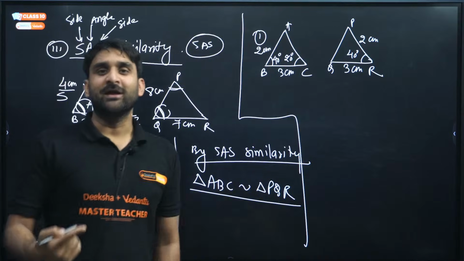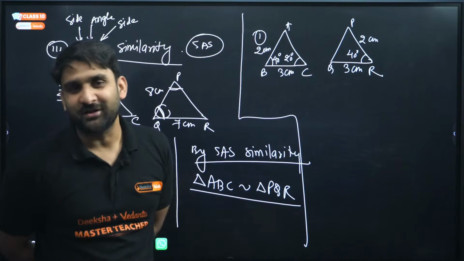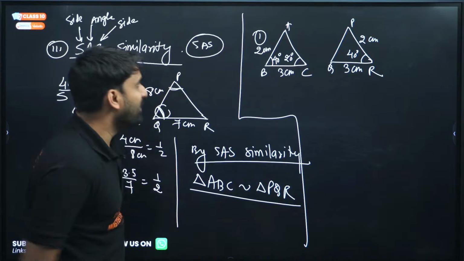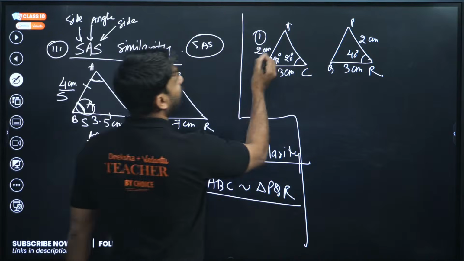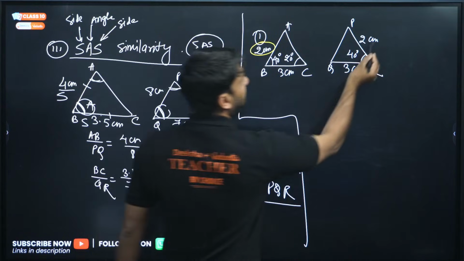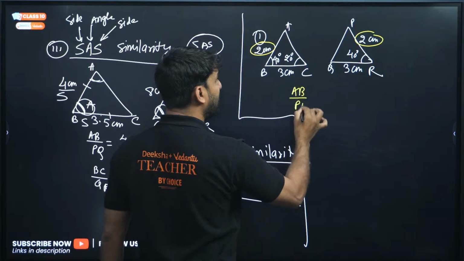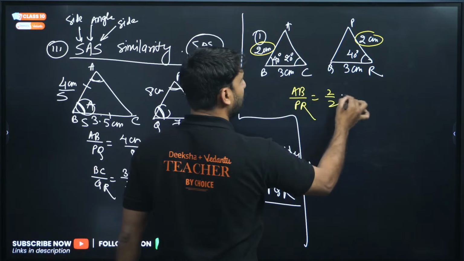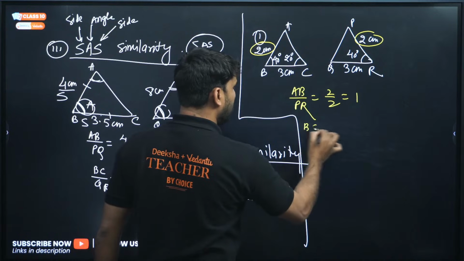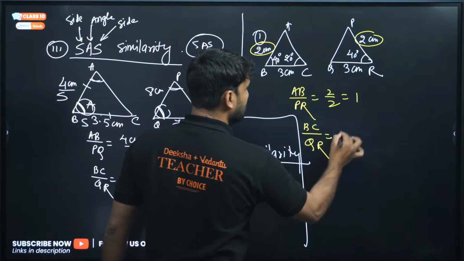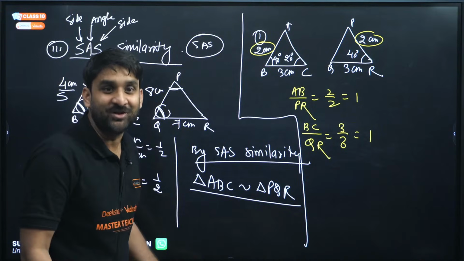So, just tell me, will these triangles be similar to each other? Listen, my dear, if you can see here, AB is equal to 2 centimeter, and here PR is equal to 2 centimeter. So if we find out AB by PR, this will be 2 by 2, which is equal to 1. Yes. Now if we find out BC by QR, this will be 3 by 3, which is equal to 1. Yes, both the ratios are equal.